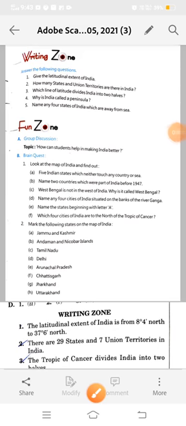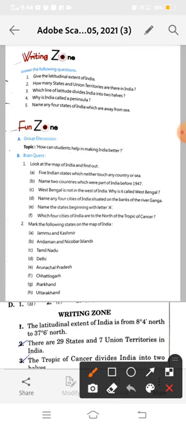Namaskar everyone. As you know, we have completed the revision of chapter 1 and also all the objective type questions. Today we will do the revision of writing zone, answer the following questions, and also the revision of the fun zone.